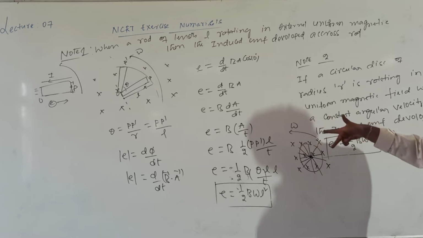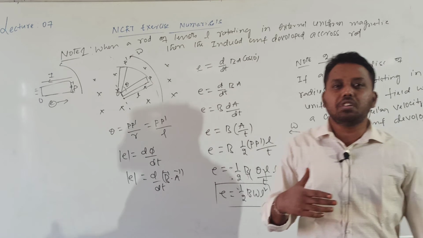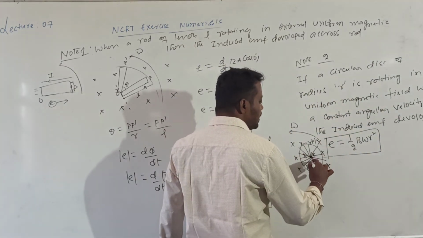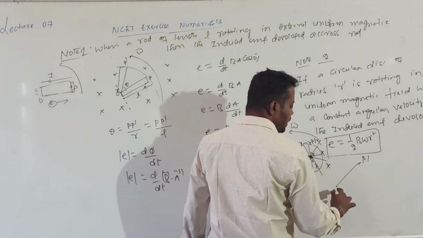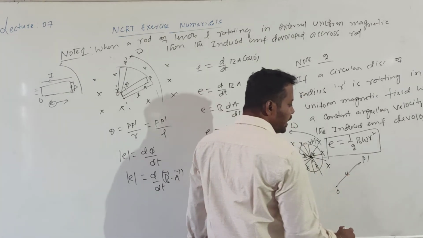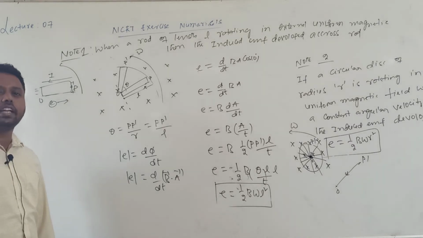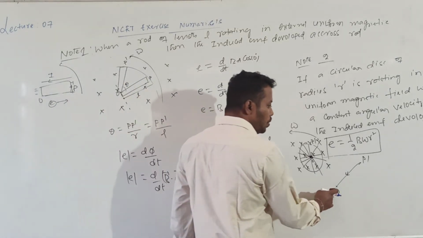Wheel. Then the central spoke is showing from rim to center. If I call one point on the rim P dash and the center O, and consider one spoke, this is P dash and this is O. What is the direction of the induced current? From P dash to O. But electrons will move in a direction opposite to the induced current, so electrons will go from O to P dash.